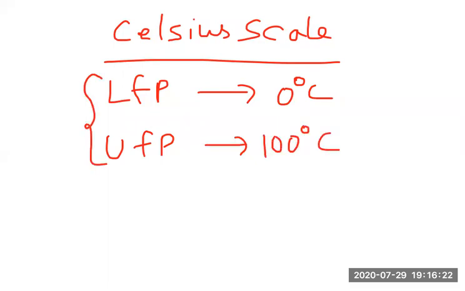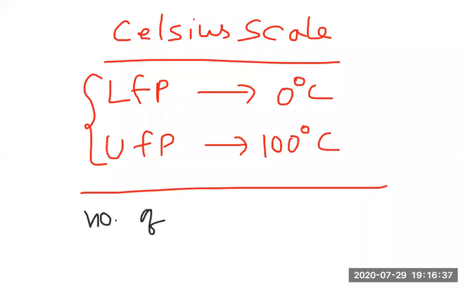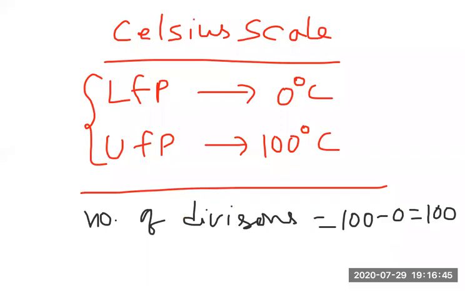We denote Celsius with C; centigrade is the old name, now we call it Celsius. Now the number of divisions is UFP minus LFP, that is 100 minus 0, which is 100. So the number of divisions is 100. This is about the Celsius scale.